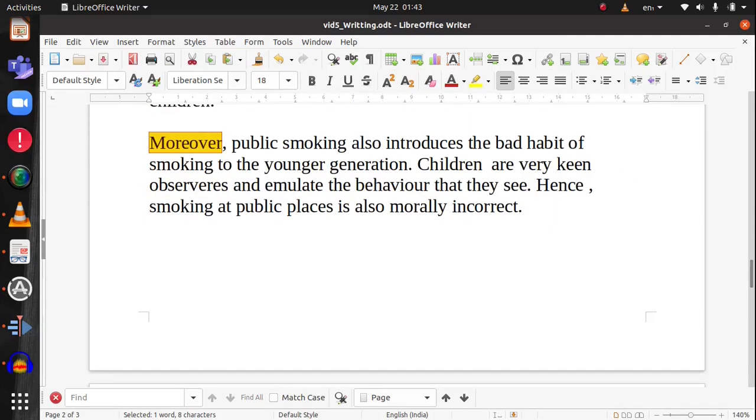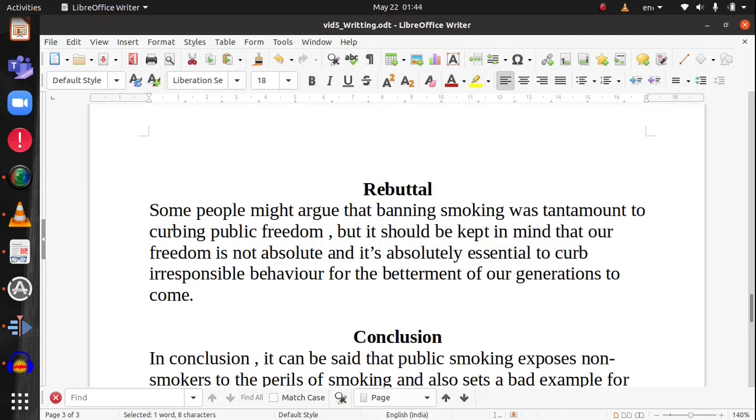Now let's come to the next section. This is the rebuttal section, and this is our fourth paragraph. It goes as: some people might argue that banning smoking was tantamount to curbing public freedom, but it should be kept in mind that our freedom is not absolute, and it's absolutely essential to curb irresponsible behavior for the betterment of the generations to come. Here we presented one more argument, and we dismantled any other contrary opinion that could exist. This gives our essay an edge and a very nice persuasive appeal.